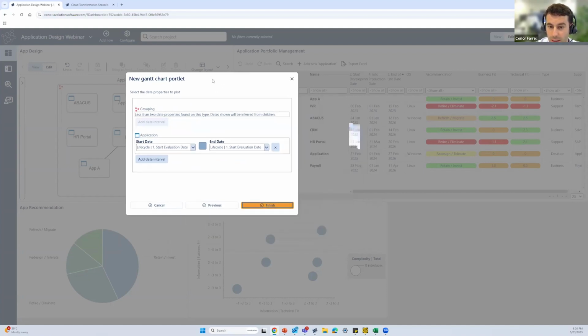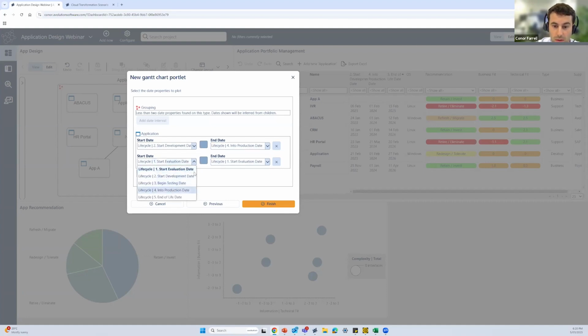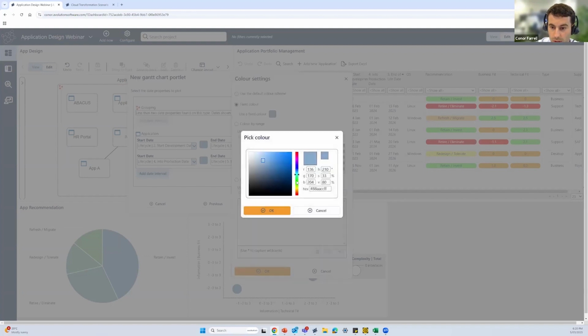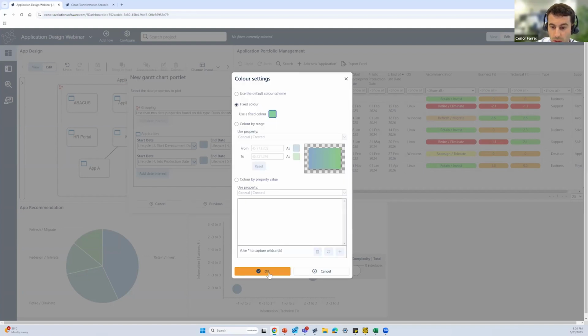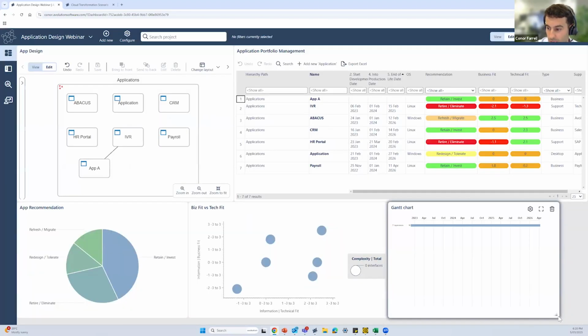Okay, then the dates we're looking at including will be similar to what we see in our catalog. So we'll have our start development date, into production date. We'll add another date interval, and the second one will be our into production date as far as our end of life date. And we keep our coloring code for here is blue, but we might just change this so there's 2 different colors in our diagram. We go with green here. Okay, perfect. And let's look at building that out.